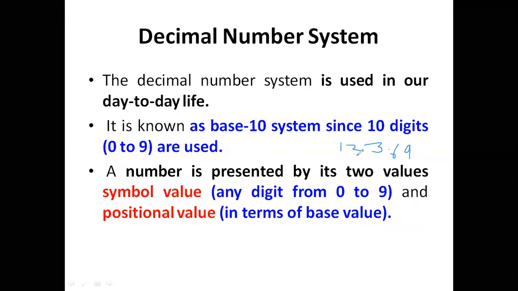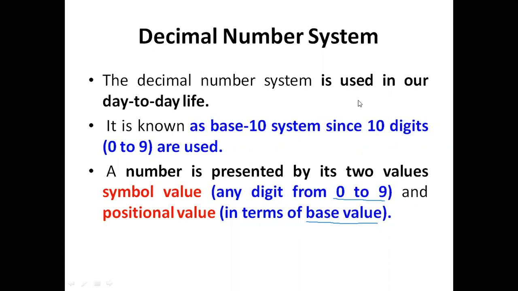One, two, three. So decimal numbers are indicated with the digits 0 to 9, and the base value we indicate is 10. This is the representation for decimal.